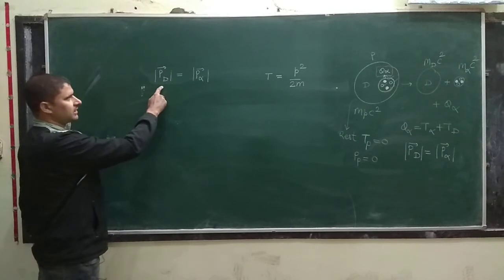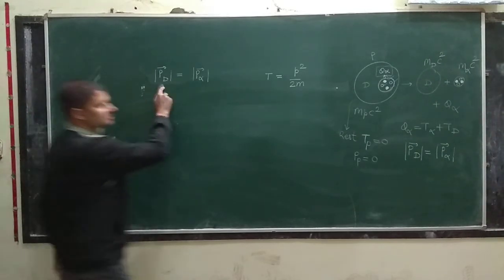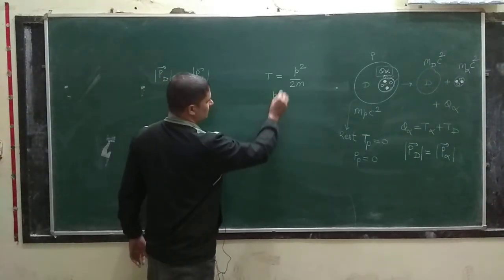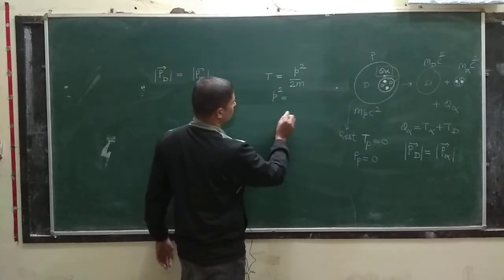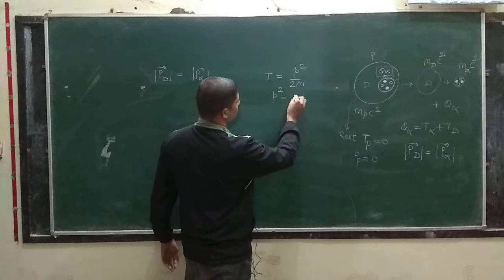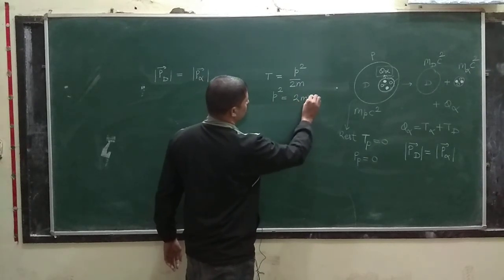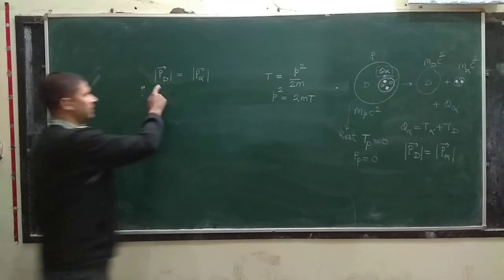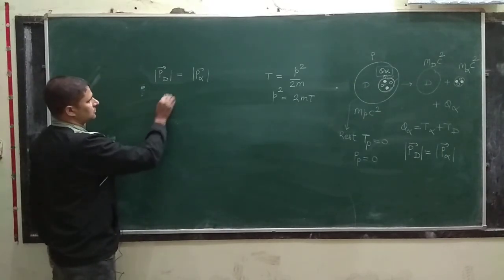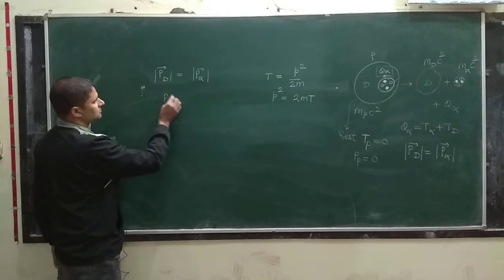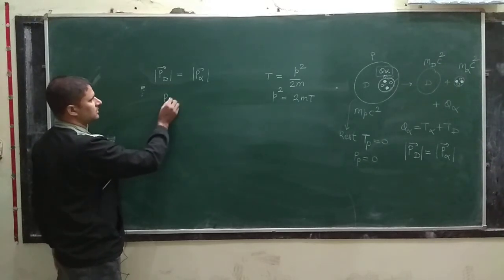If you write their kinetic energy, then P square is equal to 2mT.